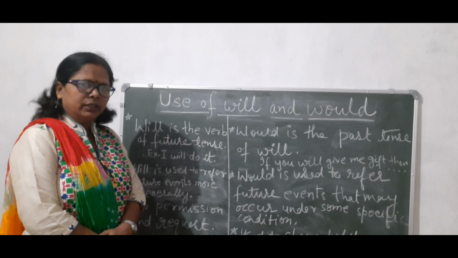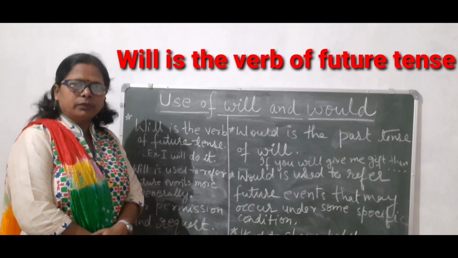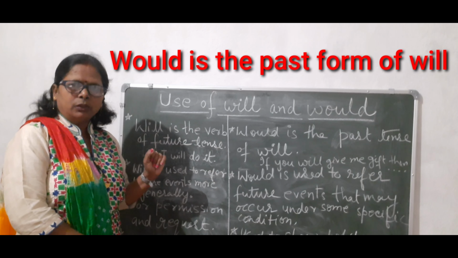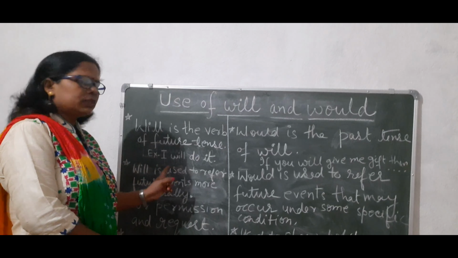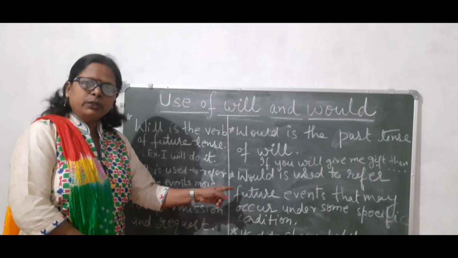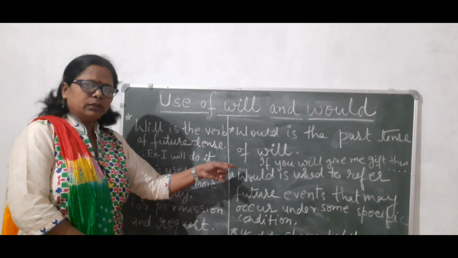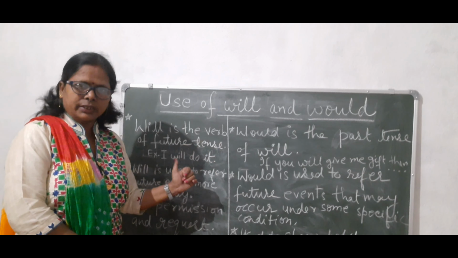So will, will is the verb of future tense, and would is the past form of will. Will is always used in a future tense, whereas would can sometimes be used in past tense. Though it is a modal and it has to be used in a future tense, it can't be used directly. Like, I will do it